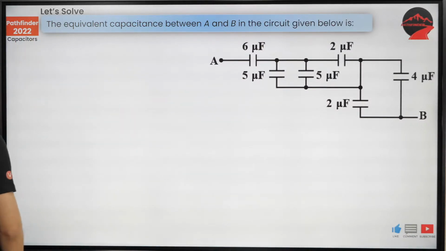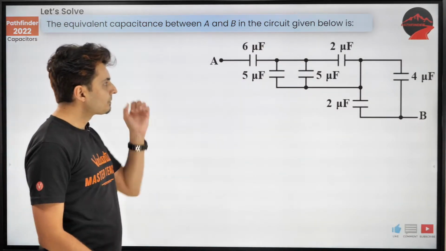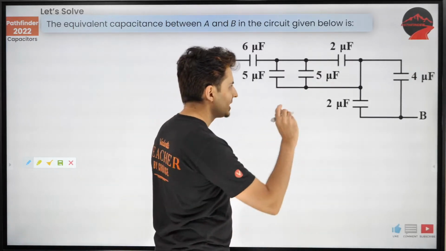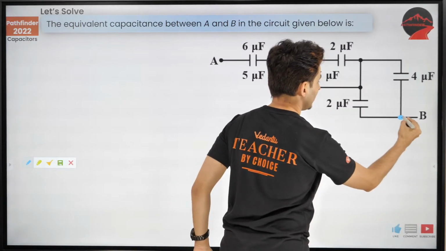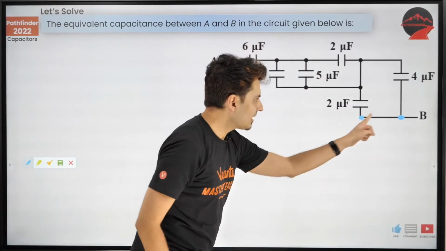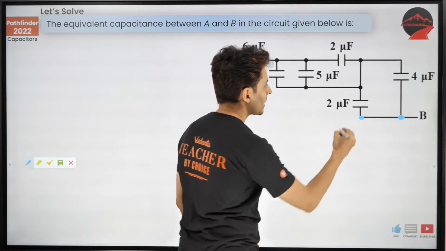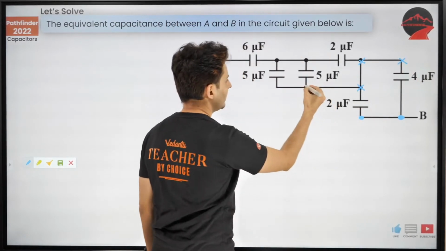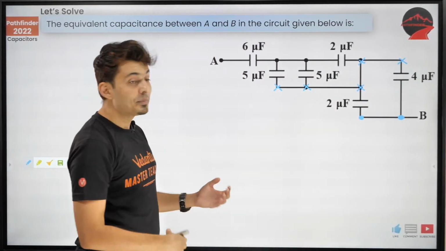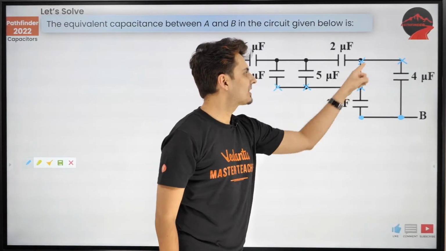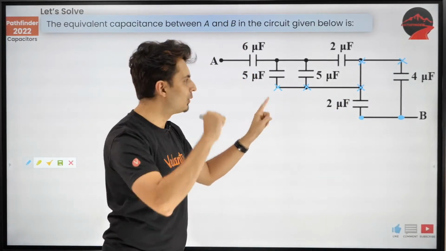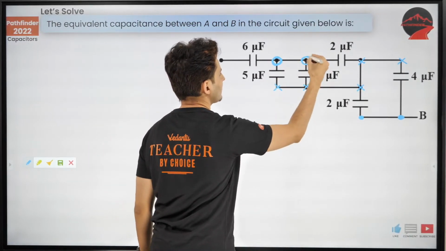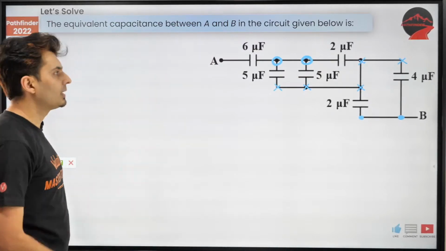Now let's see how to solve this question. First of all, I just give you the hint. I think it is in disguised form. I'll tell you how. This point and this point, same voltage, correct? This point, this point, this point, this point, this point. So many points. All these points connected by a single wire, that means same voltage. Next up, this point and this point are also at the same voltage.